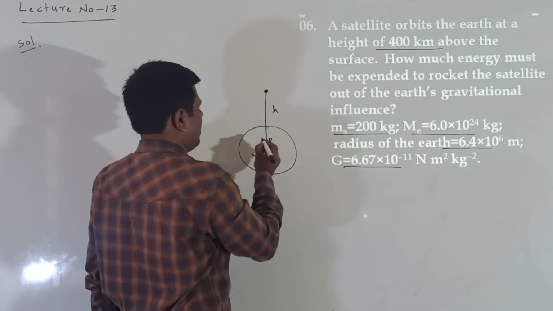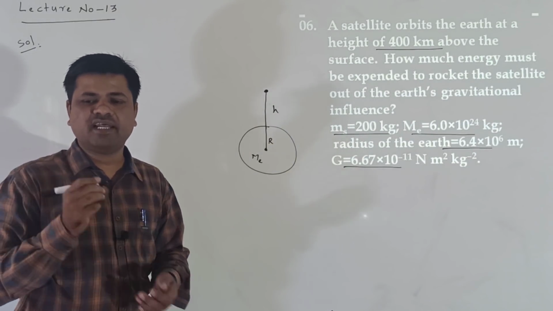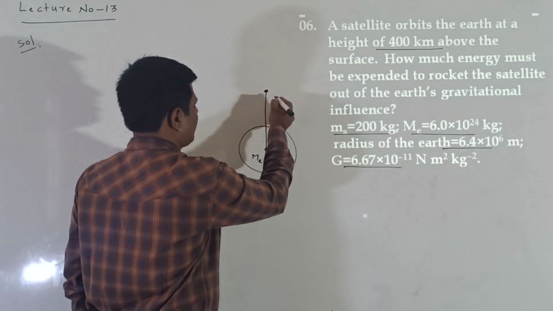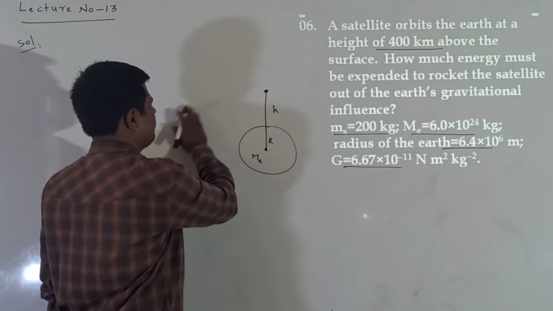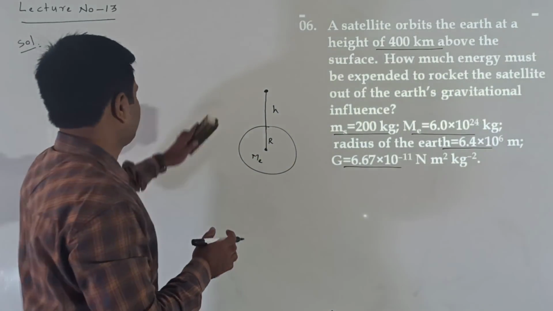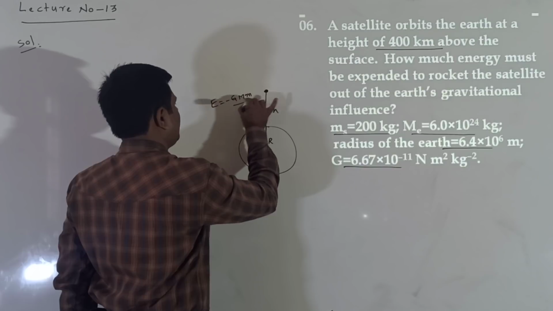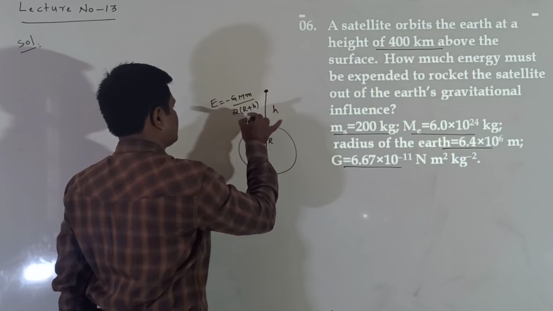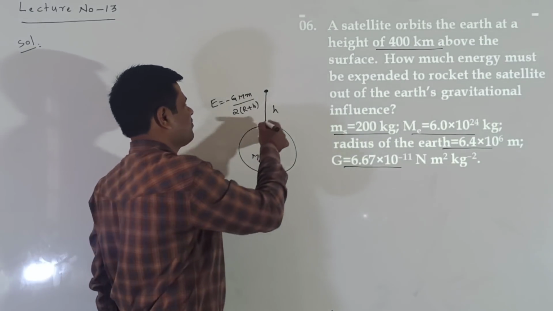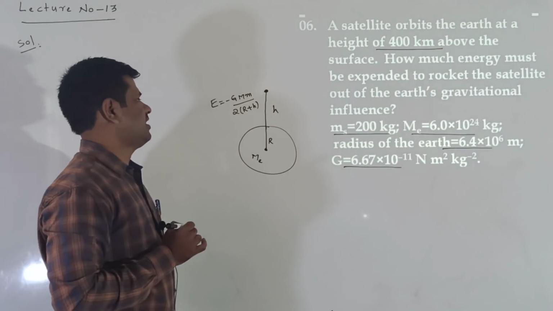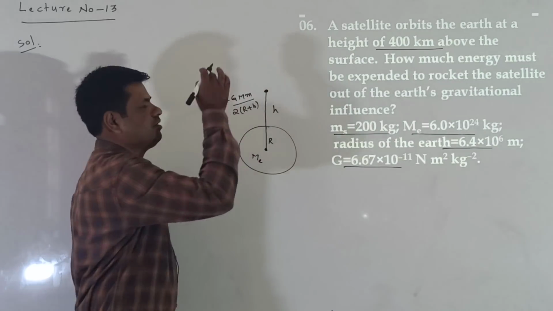Now, when it is at height H from the surface of the Earth, we know that the total energy of the satellite can be written as E equal to minus GMm by 2 into (R plus H). This is the total energy of the satellite when it is at height H from the surface of the Earth.